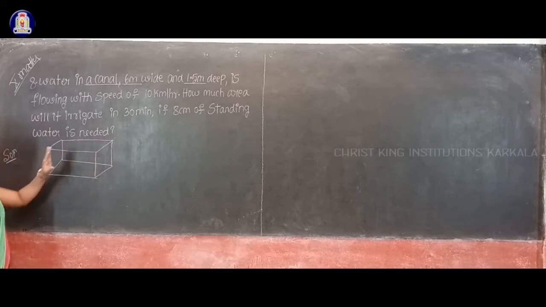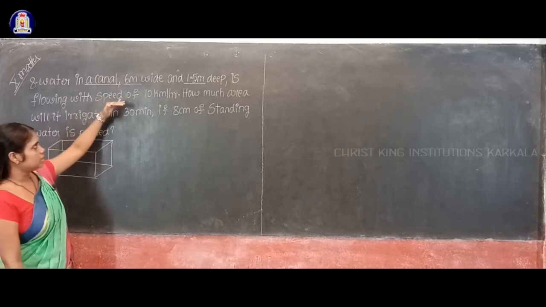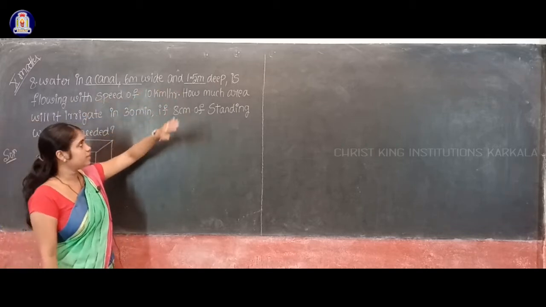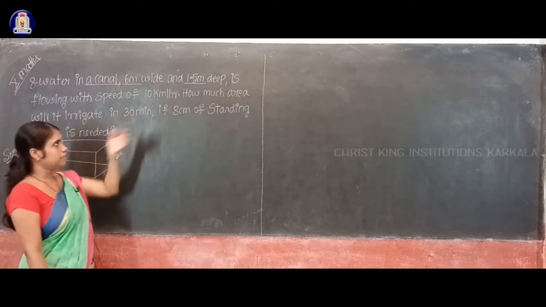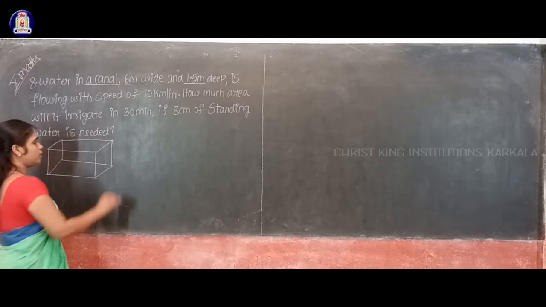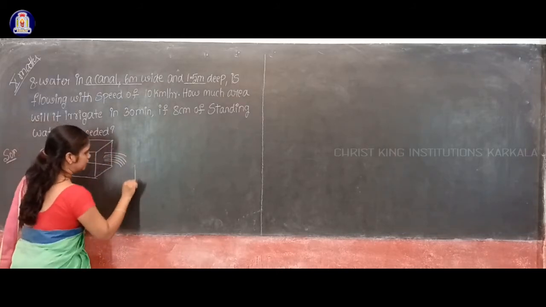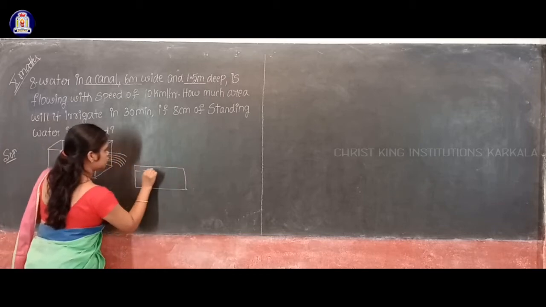This is a canal. The water from this canal is flowing with the speed of 10 kilometer per hour given. How much area will it irrigate in 30 minutes? So from this canal, the water is flowing to a field. So this is your field.